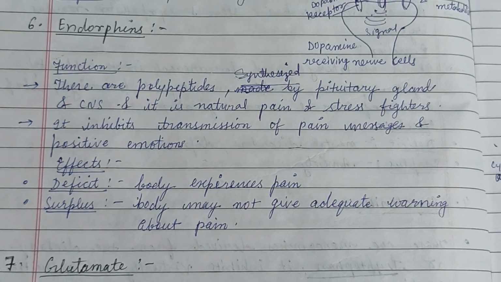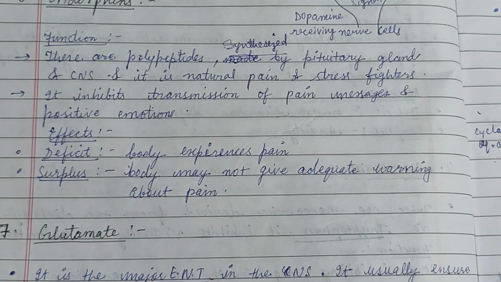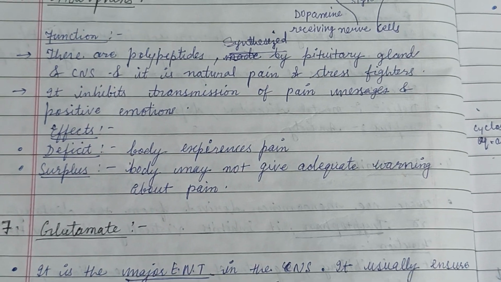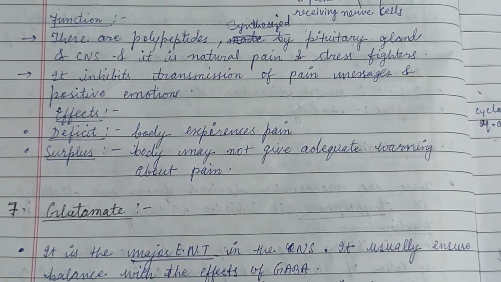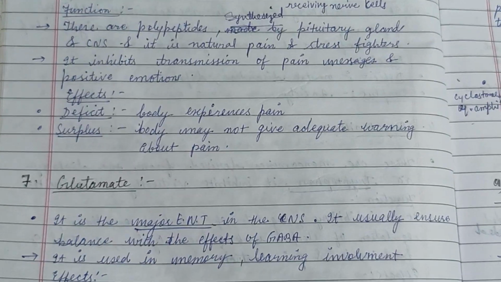Next one is endorphin function. These are polypeptides synthesized by the pituitary gland of the central nervous system, and they are natural pain and stress fighters. They inhibit transmission of pain messages and promote positive emotions. It is used for medical purposes.